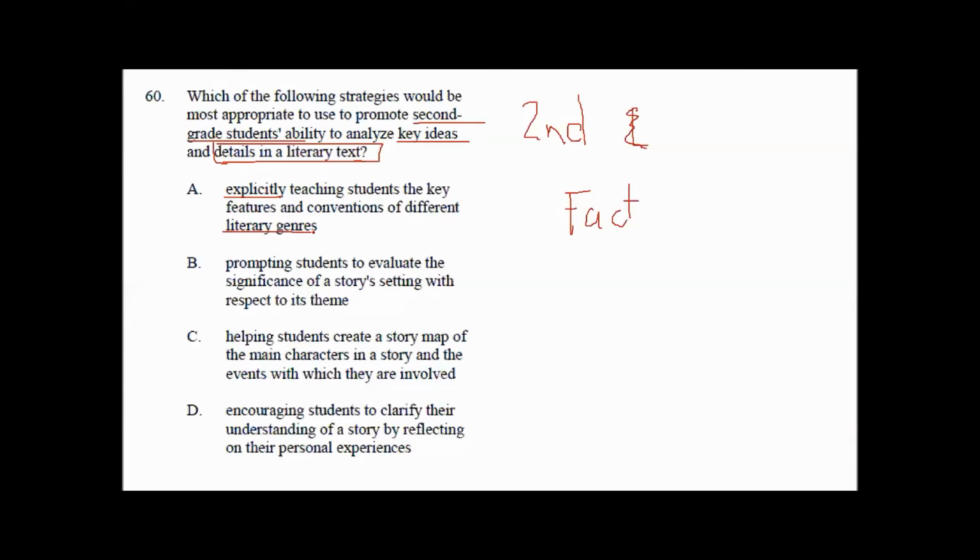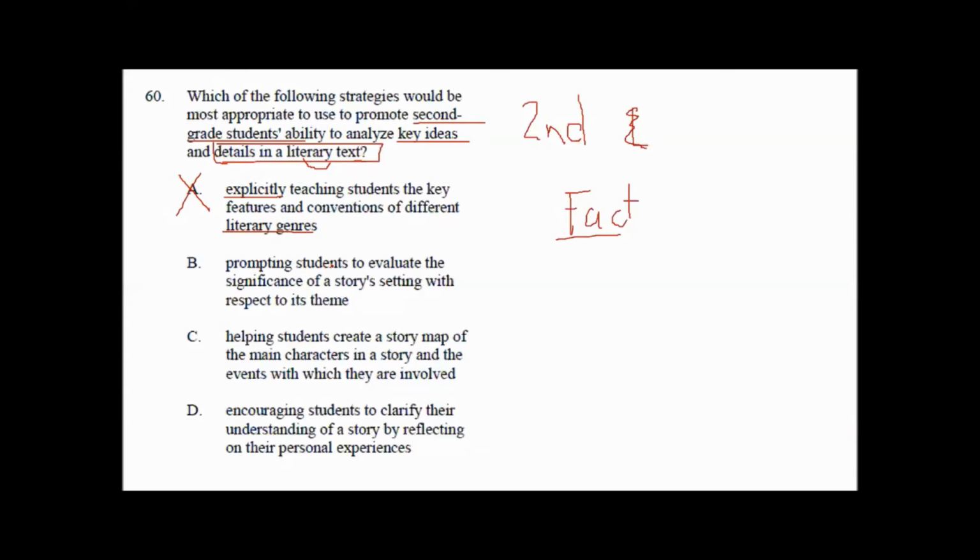Yes, literary genres are important, but we are definitely talking about a literary text, right? That's a type of text. So genre is like too wide of a spectrum. No, we're looking for something about key ideas, factual ideas in a literary text.